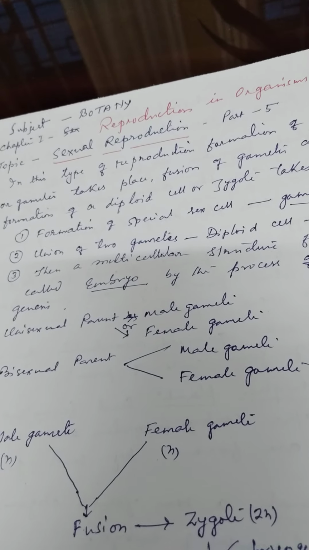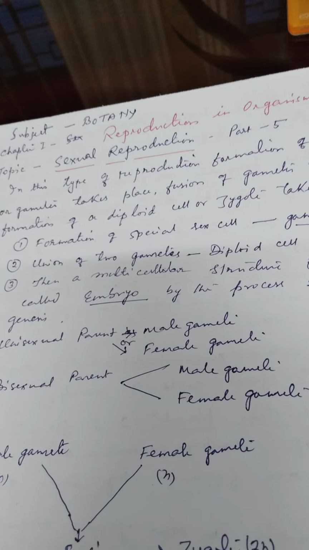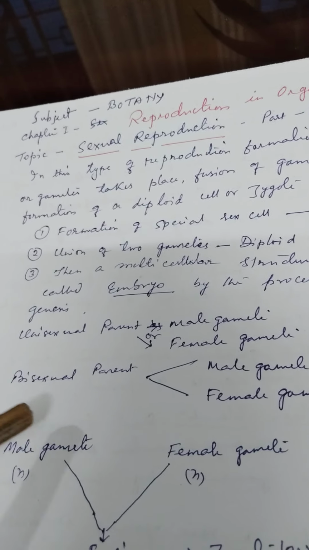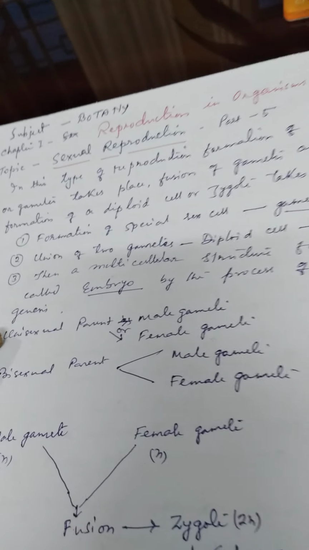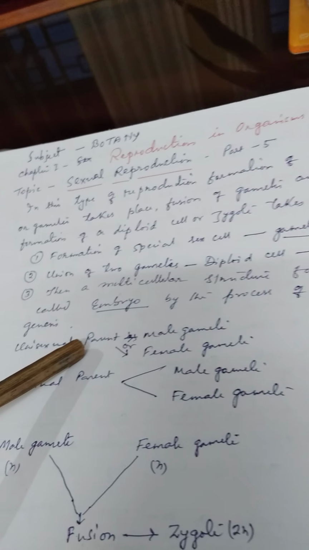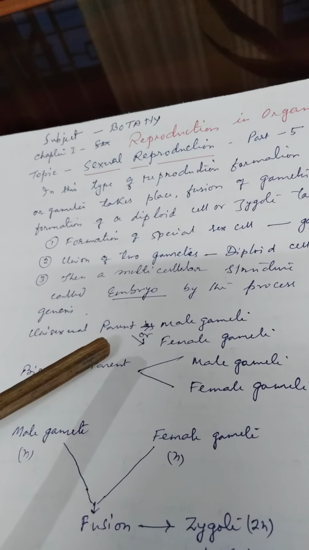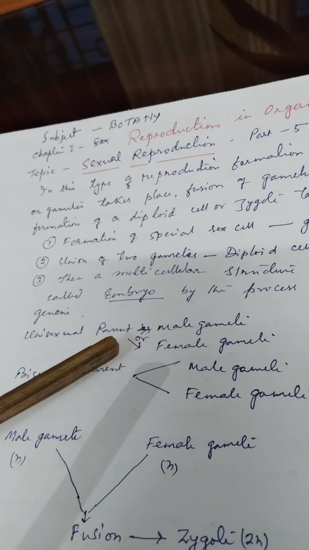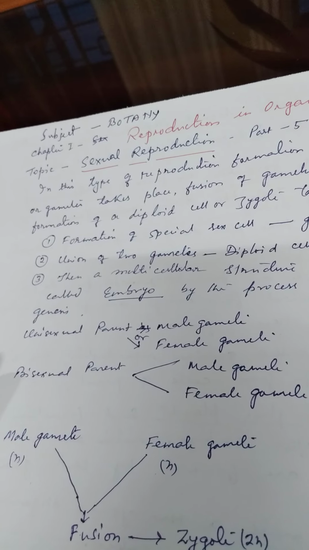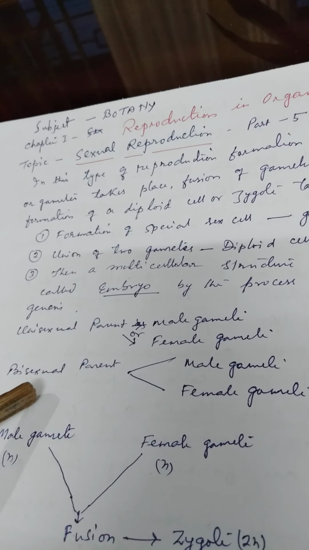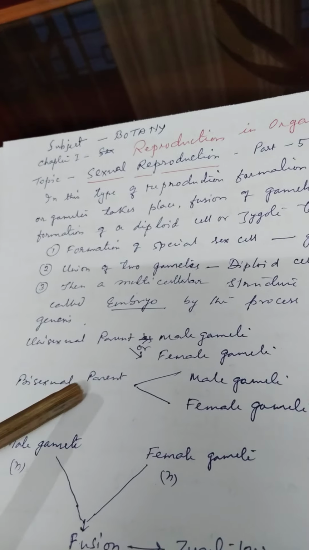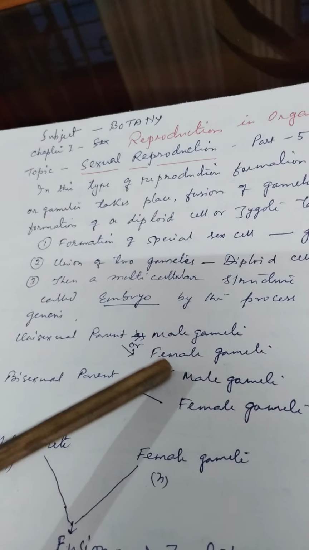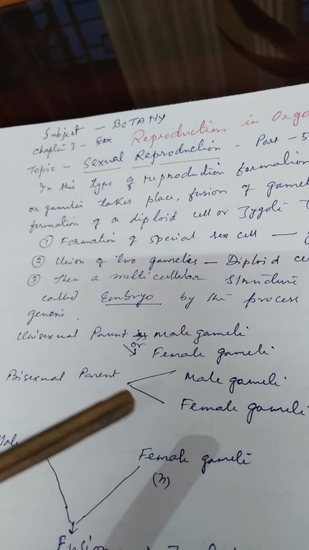Now, the parents are of 2 types, unisexual parents and bisexual parents. If the parent is unisexual, it can give rise to only one type of gamete, that is male gamete or female gamete. But if the parent is bisexual, then it can produce both types of gametes, that is male gametes and female gametes.